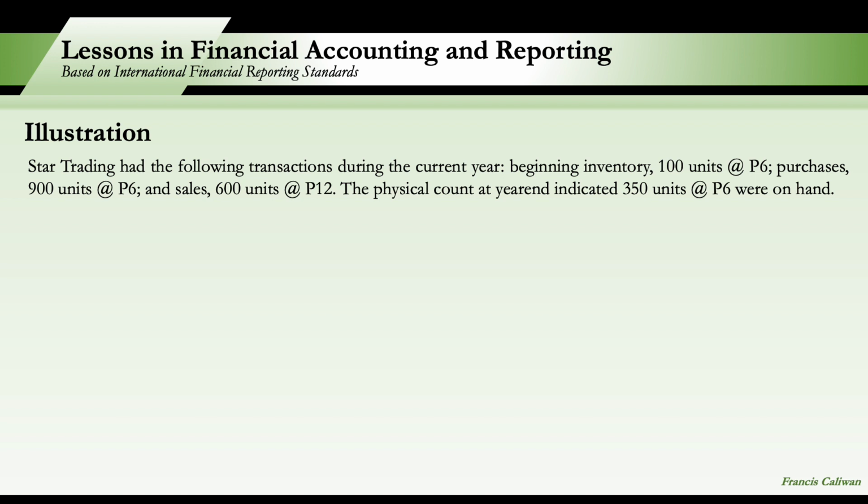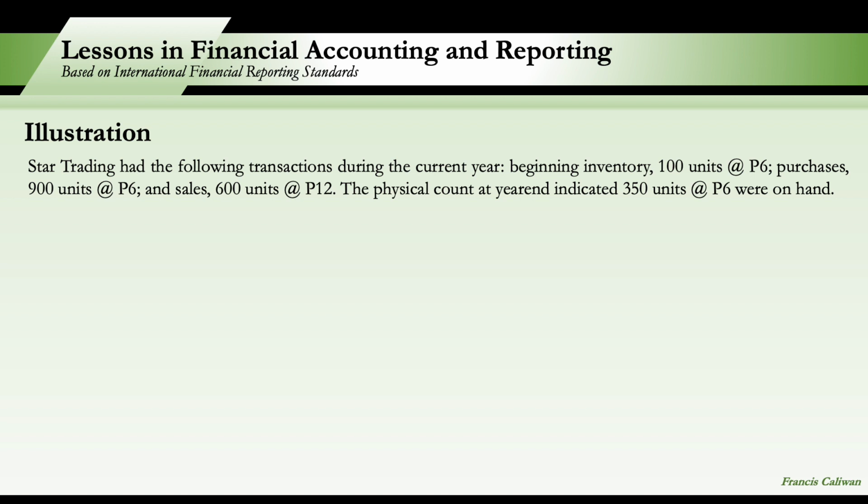So, check natin. Tama ba yung physical count? So, 100 plus 900, that's 1,000, minus 600, that's 400. So, the ending balance of our inventory should be 400, but the physical count indicated that there are only 350 units at year-end. So, what are the entries using the periodic system and perpetual system?